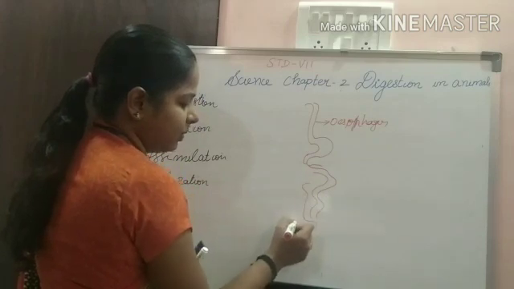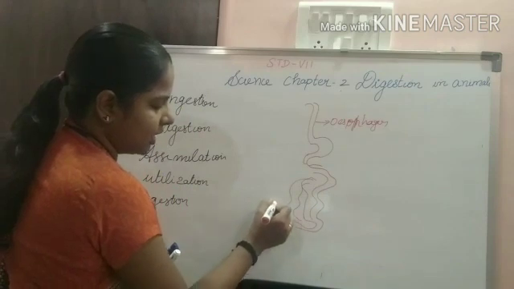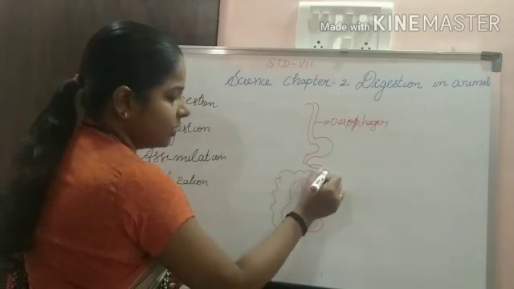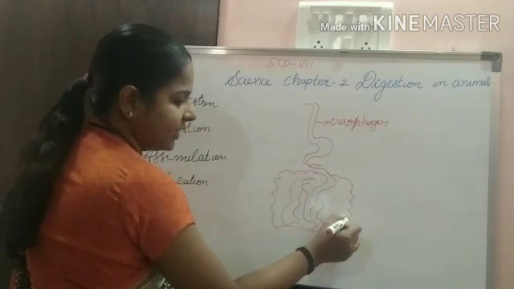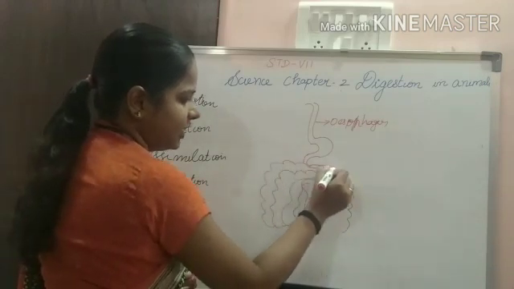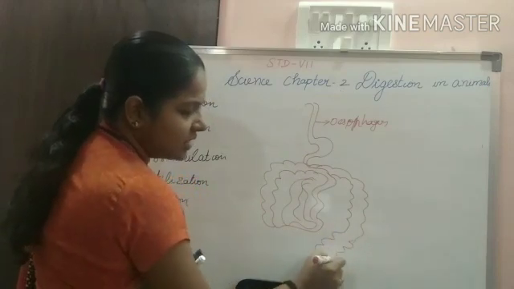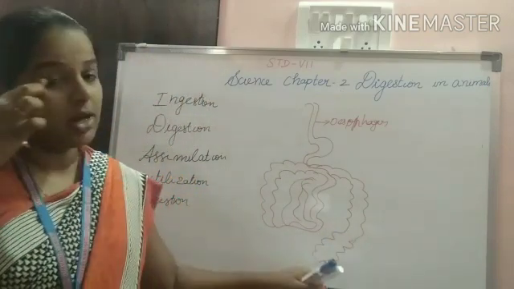From the small intestine it enters into the large intestine. From the large intestine there is the rectum, and from the rectum to the anus.